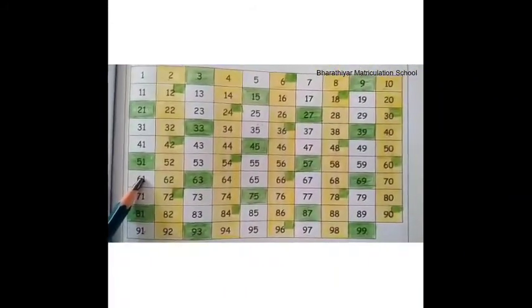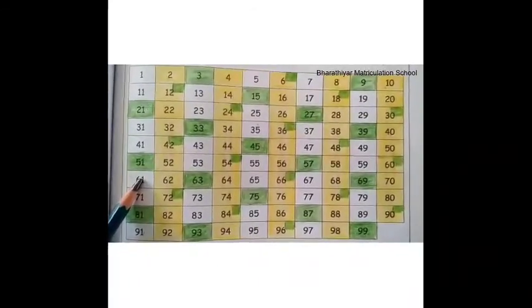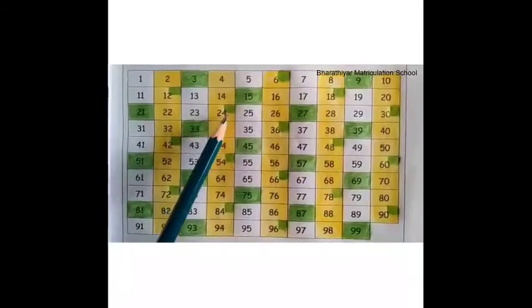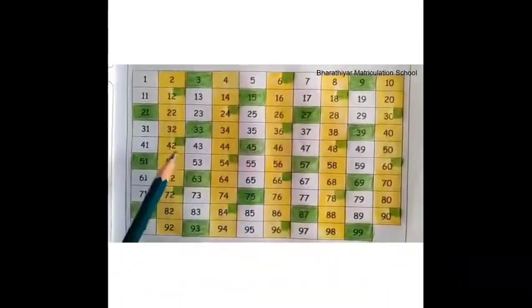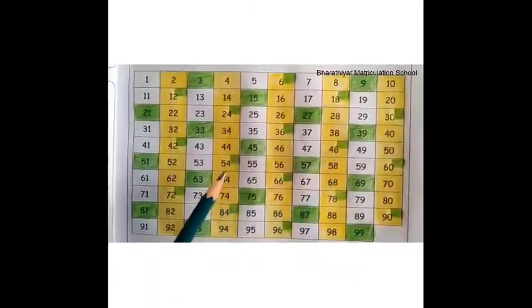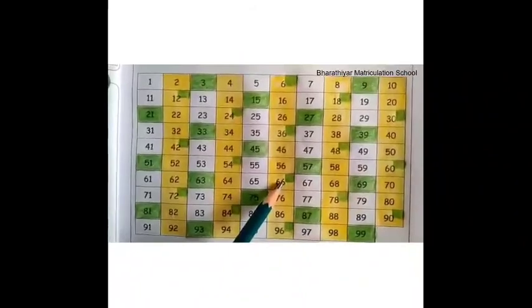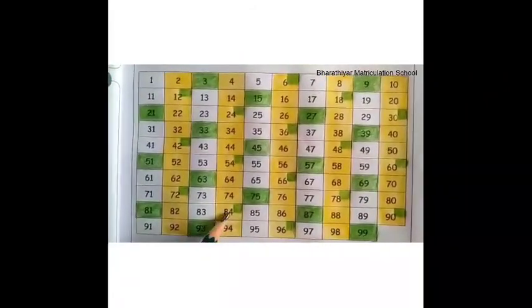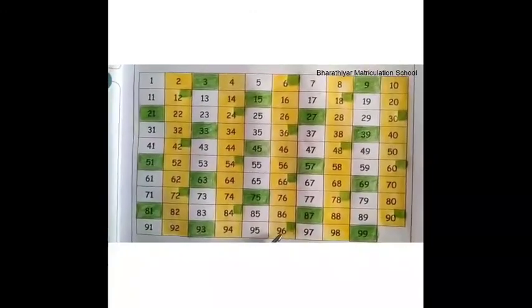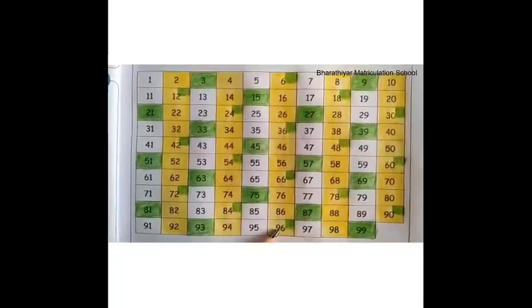Children, then, what are the numbers that are colored with both yellow and green? Numbers 24, 30, 36, 42, 48, 54, 60, 66, 72, 78, 84, 90 and 96 are the numbers colored with both yellow and green.